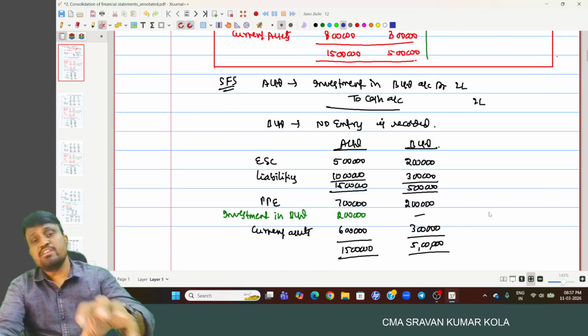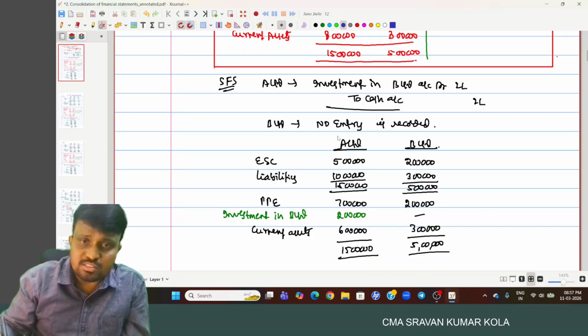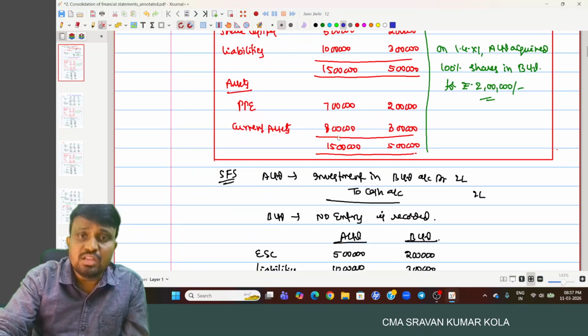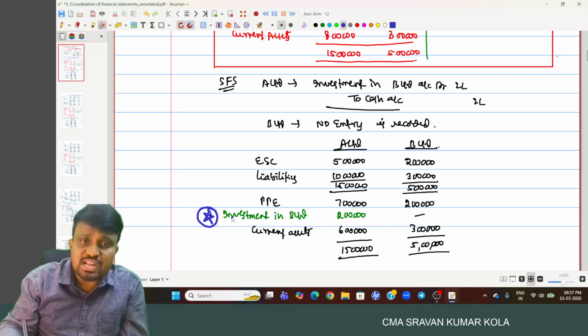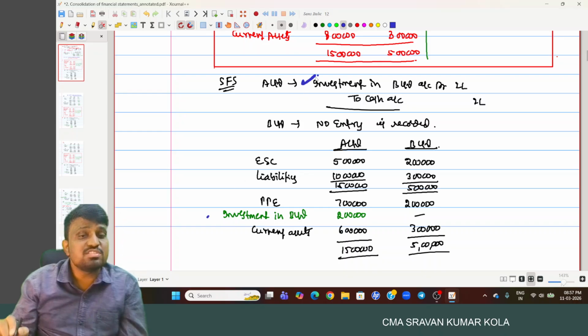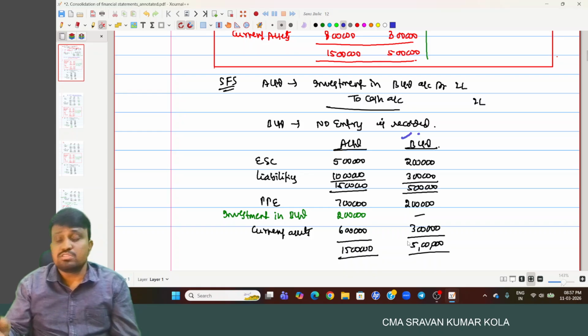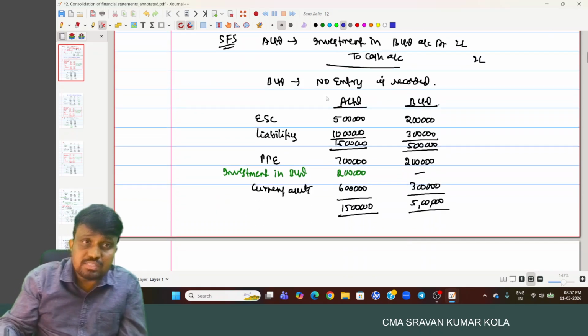Then, coming to the separate financial statements, A Limited recorded in this way. Their financial statements are represented as equity share capital, liabilities, PPE. On the asset side, one more item has been added in the books of A Limited, nothing but investment in B Limited, and we recorded this entry. But there is no change in the financials of B Limited.